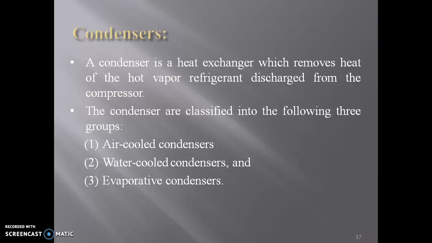This is also an important device used in a refrigeration system. It works on the high pressure side in the refrigeration system. This is all about the condensers.